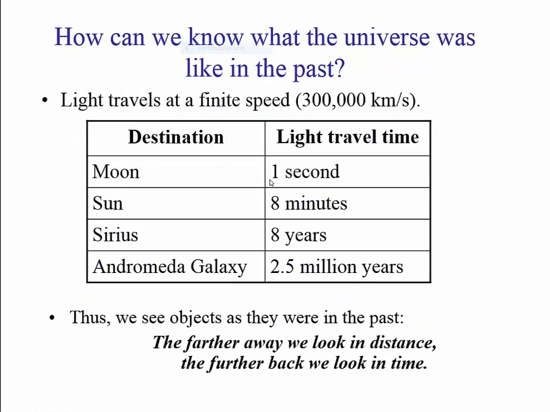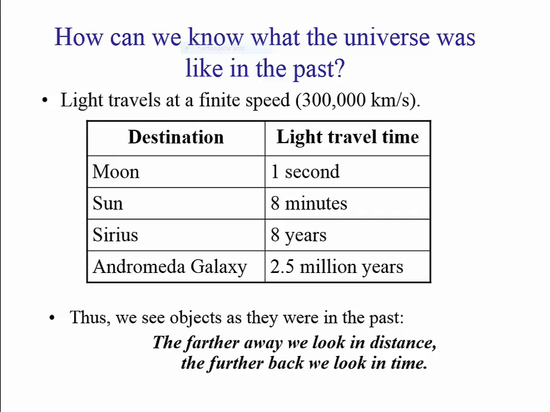Now, as I said before, light is the principal source of our information. And what is the speed of light? Light travels 300,000 kilometers a second. It takes 8 seconds to reach the Earth from the Sun, as we talked about. It takes 2.5 million years to reach us from the Andromeda Galaxy. We talked about that too. That means what we see of the Andromeda Galaxy now is how it existed 2.5 million years ago.